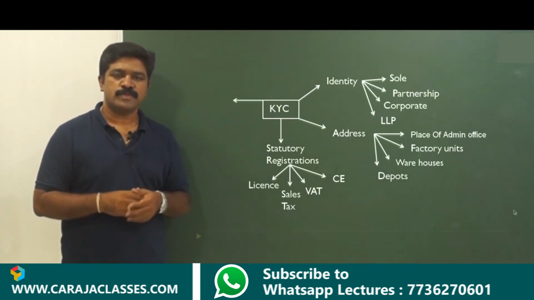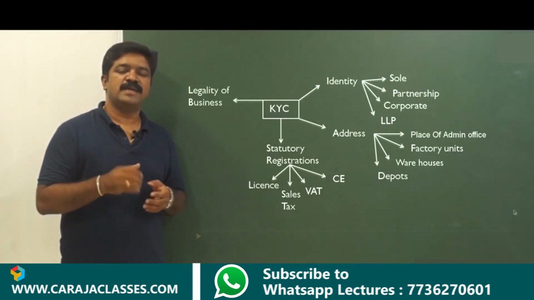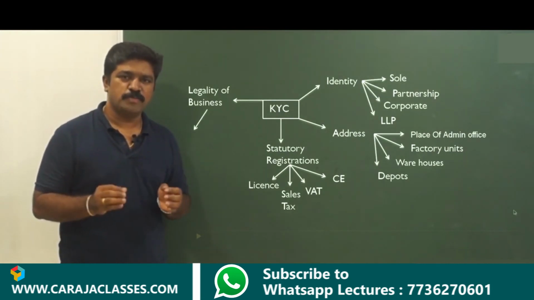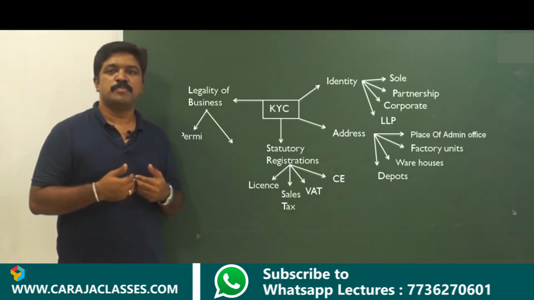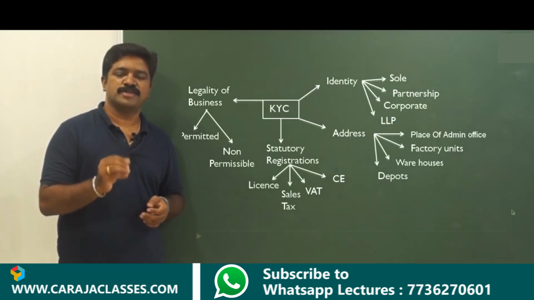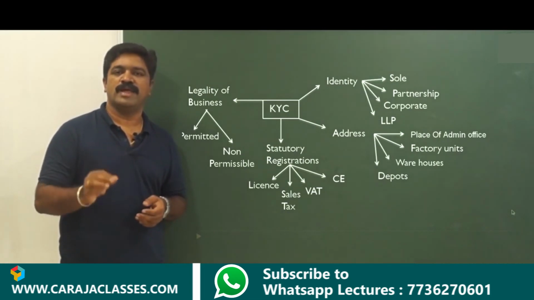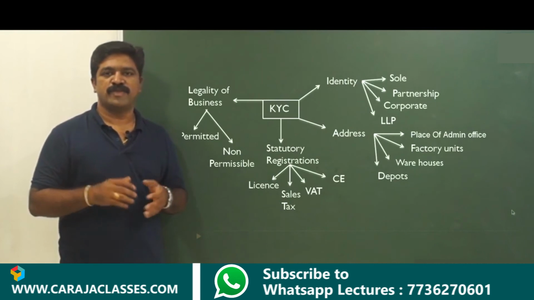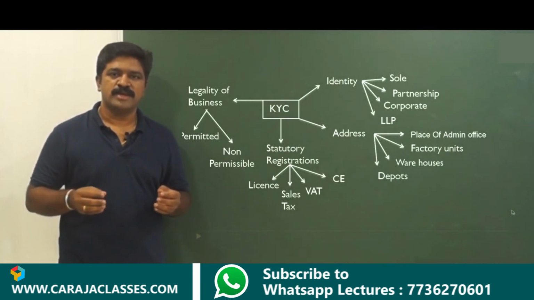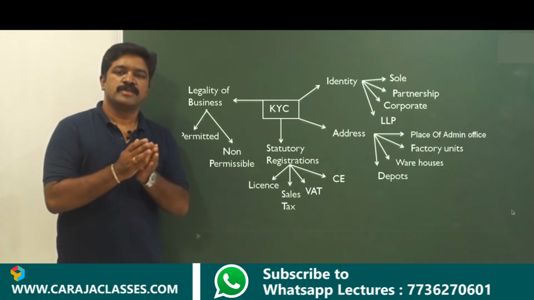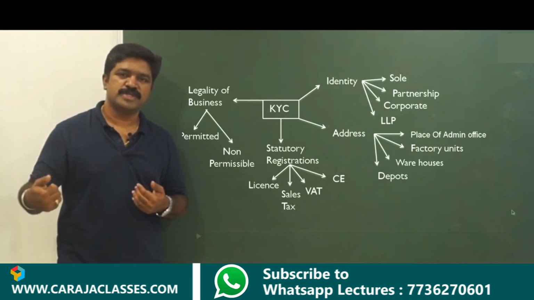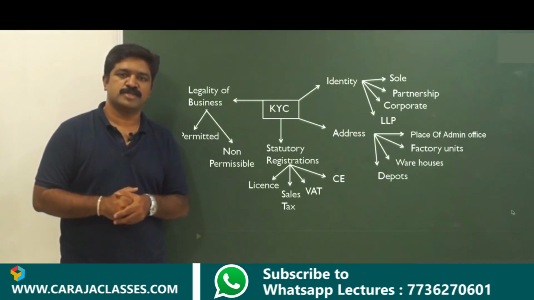Number four, you should understand the legality of the business of the customer, whether that business is first of all permitted. So there can be permissible and non-permissible business, whether the business of your customer is a legal one or an illegal one. So that has to be verified. So in KYC, overall, we try to understand and have it on record the identity, address, statutory registrations and legality of the business of the customer.